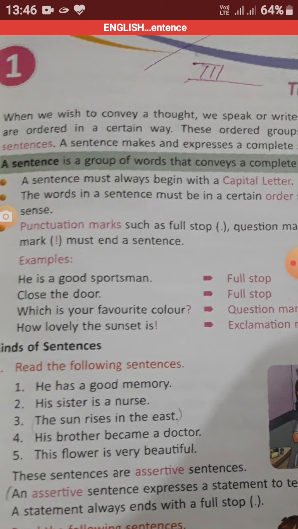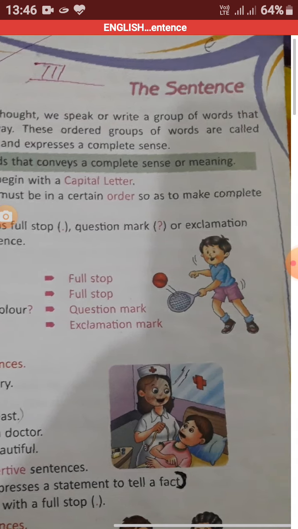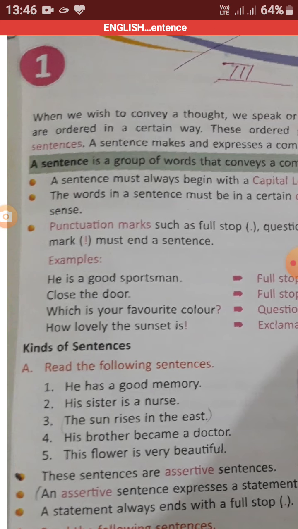What does it mean? First of all, we have to understand that a sentence must always begin with a capital letter. It means whatever we are going to write, we have to use the capital letter at first to start the sentence. Second, the words in a sentence must be in a certain order so as to make complete sense. Let's take an example. I am going to school.